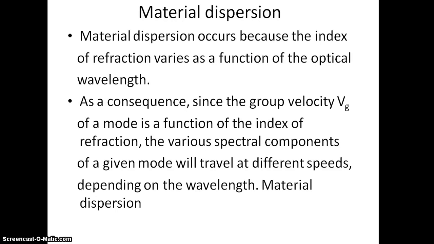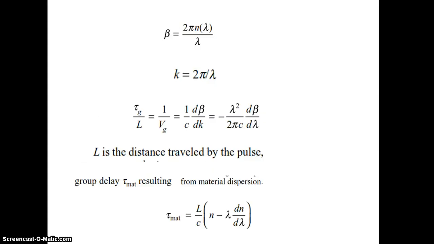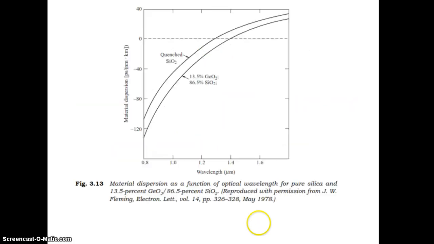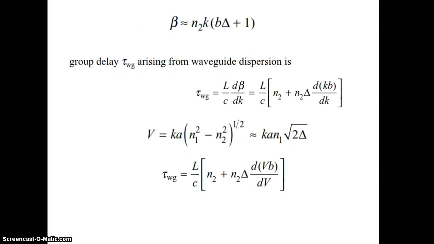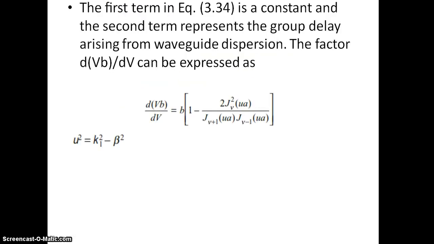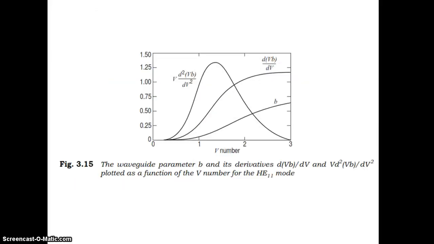Material dispersion. As we have discussed, there are two types of dispersion: material dispersion and waveguide dispersion. Okay. So material dispersion. This is the tau mat. This is for material dispersion. And similarly, when we derive, this diagram shows the material dispersion as a function of wavelength. So material dispersion increases with increasing wavelength. And coming to the waveguide dispersion, you derive expressions for the tau waveguide. So this is the group delay due to waveguide dispersion. And when you draw the graph for waveguide dispersion, it is somewhat like this.